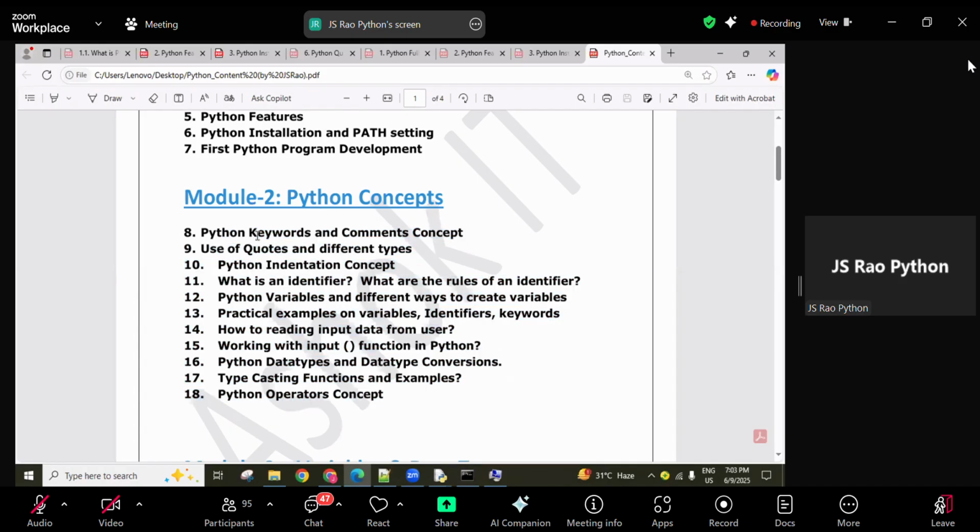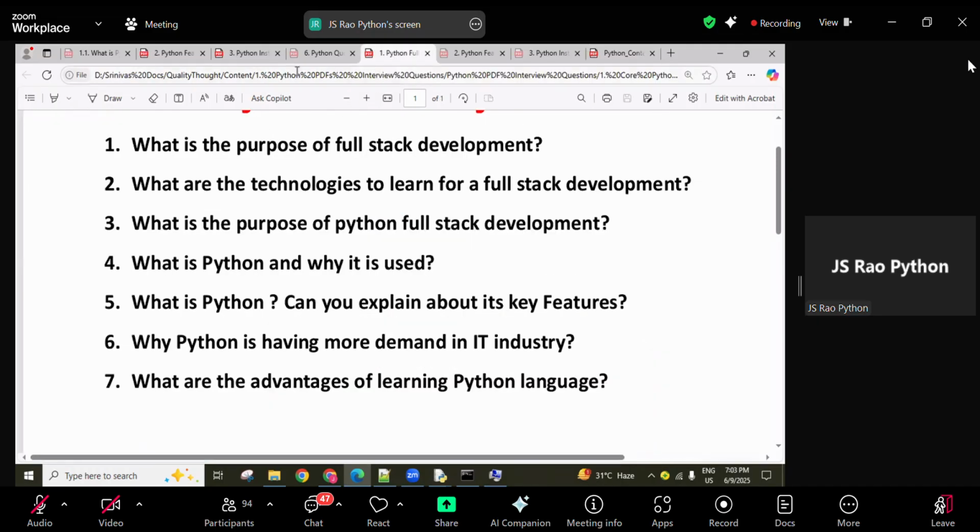Okay, in every language keywords are there. In Python what are the keywords, what is their purpose, like that we are going to discuss. In every language the comments concept is there. In our Python how we provide comments, what are comments, what is the purpose of comments, we are going to discuss. Okay? And these interview questions also I posted, guys.